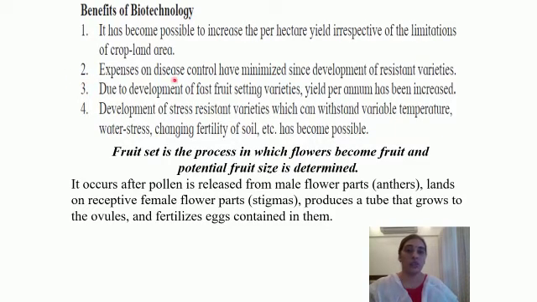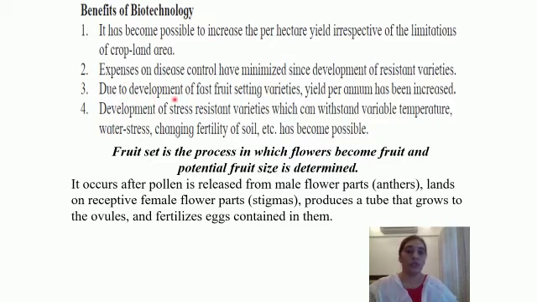Expenses on disease control have minimized since development of resistant varieties. Earlier, the farmers had to spend a lot of money on insecticides and pesticides because the crops were not resistant to insects and pests. But now that they have become resistant to the attacks by various insects and pests, they have to spend less on disease control mechanisms.